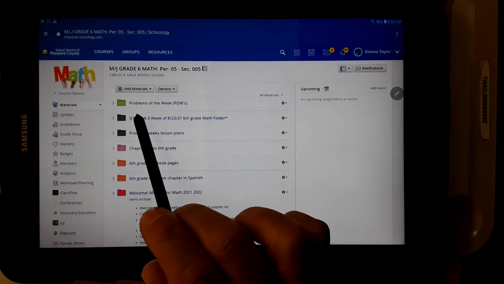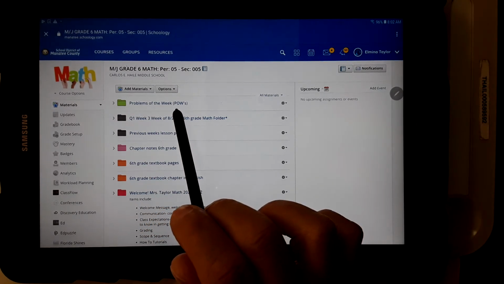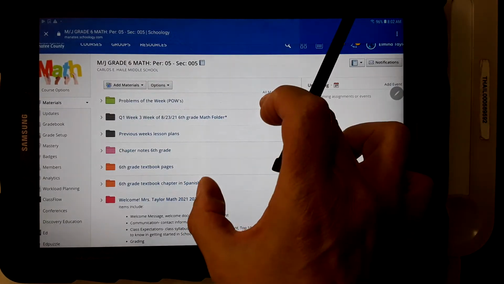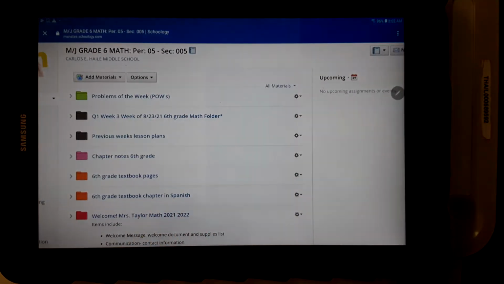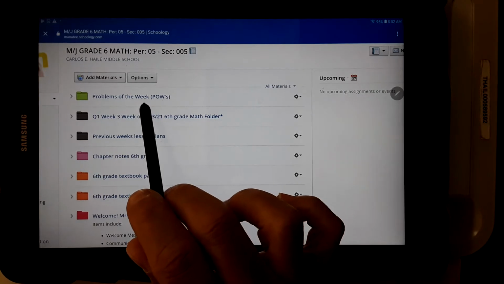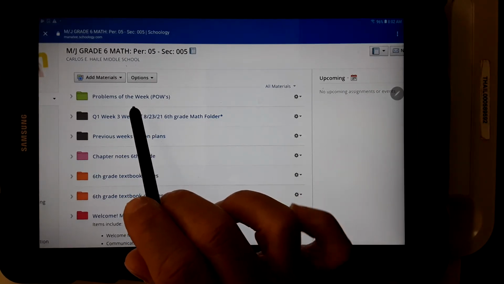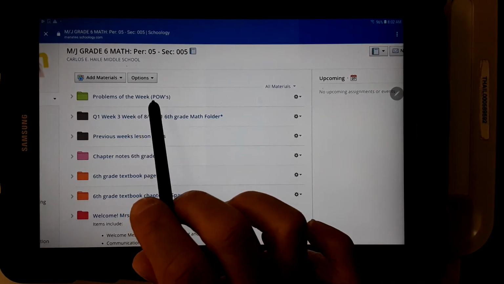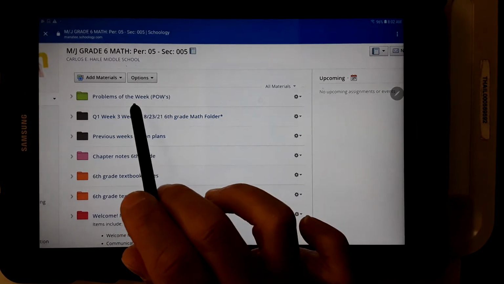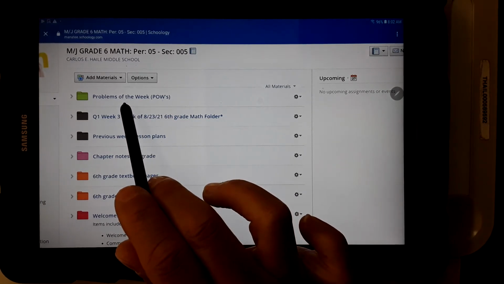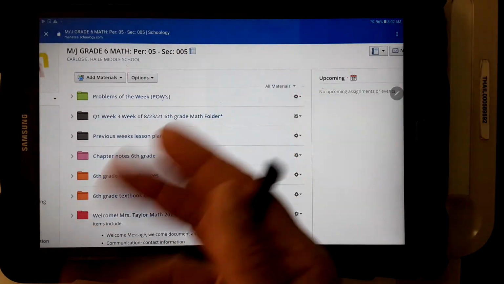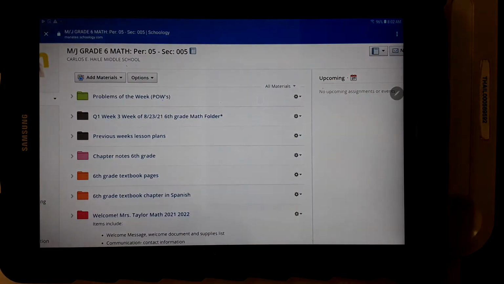So the first folder they see are problems of the week. I call them POWs. We do those, I'm going to make this a little bit bigger so you can see it. We do those in class, and if your child's absent, they are expected to make up the problems of the week for the day that they missed. If they click in here, they'll see that it says POW, week of, and whatever the week is, and that's the problems of the week that they would make up. Or I'll tell them in class what they're missing.